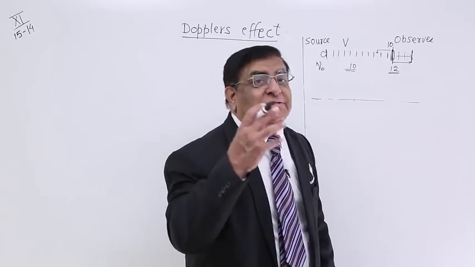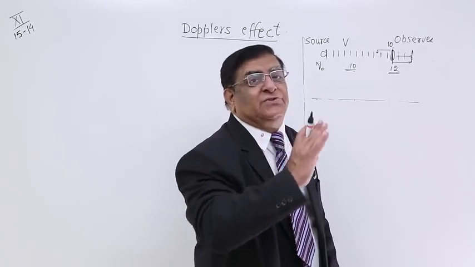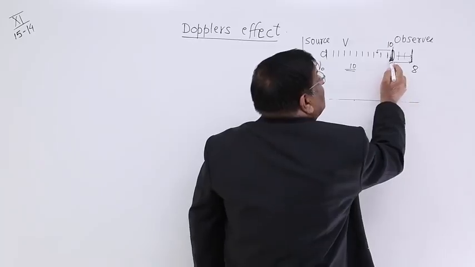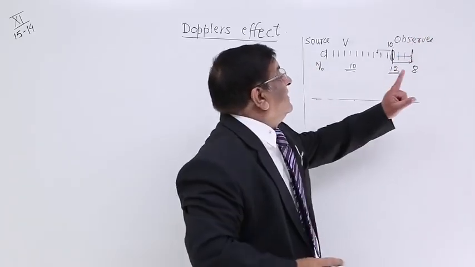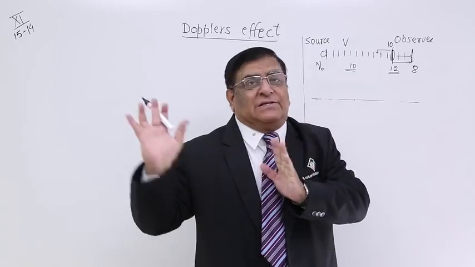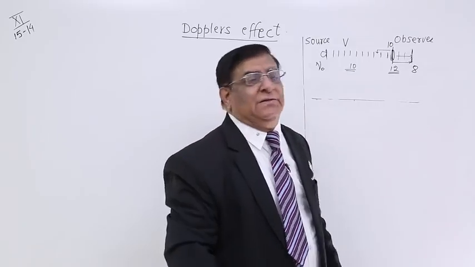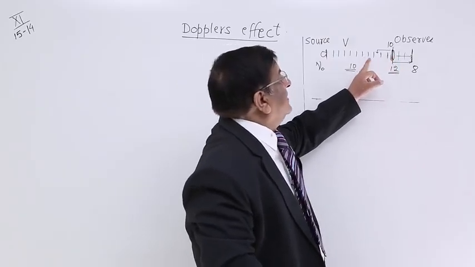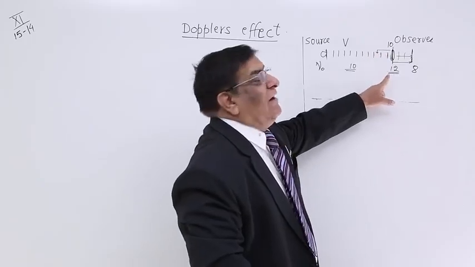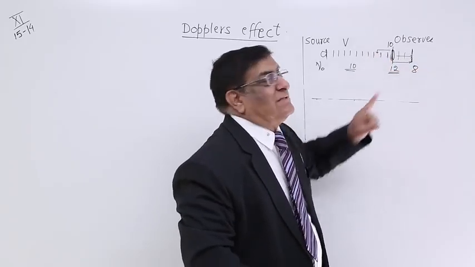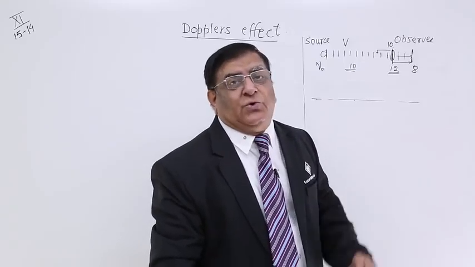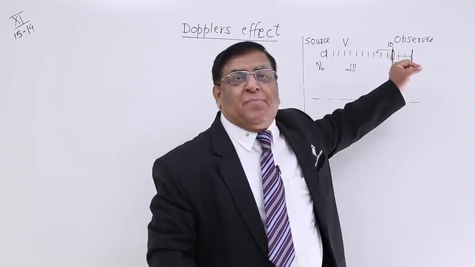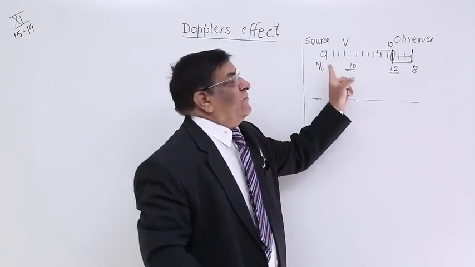In this way, in 1 second, how many waves is he interacting with? Only 8. And he keeps on moving, and every 1 second, he is receiving 8. He says the sound I am receiving has the frequency 8. But what is the original frequency? 10. So, when he moves in this direction, he says the waves are 12, and when he moves in this direction, he says these are 8 per second. So, there is a change in the frequency as heard by him. This we will call the apparent frequency. This is the real frequency.